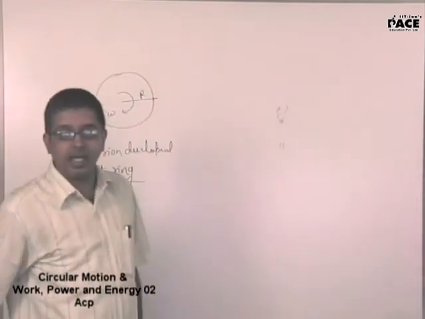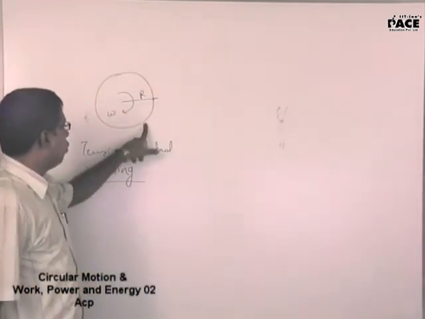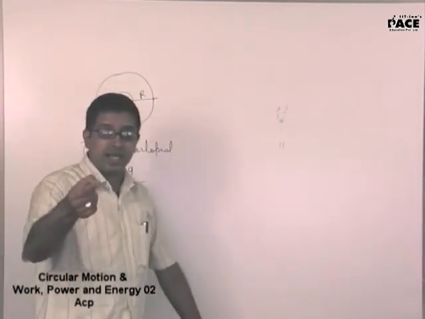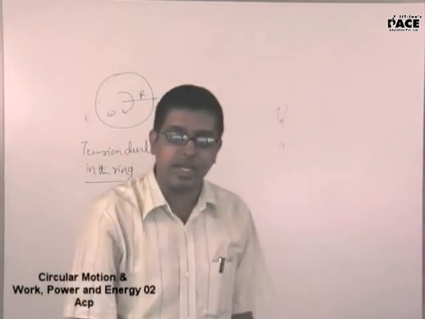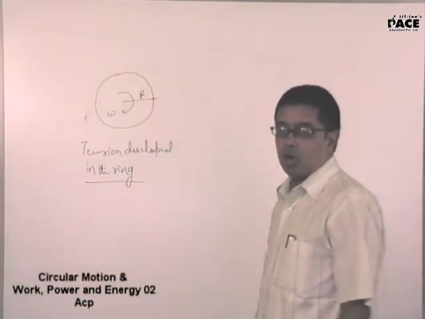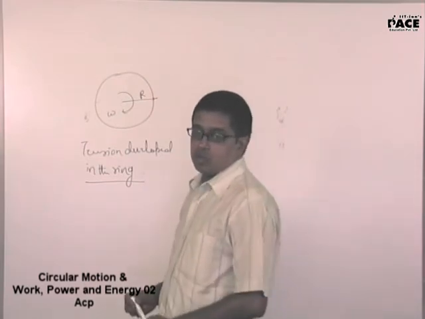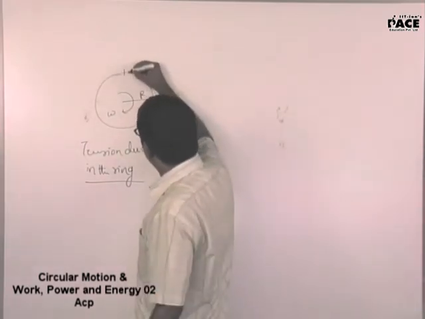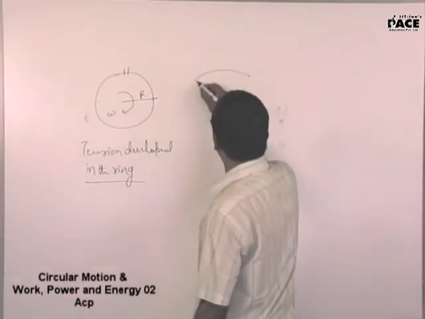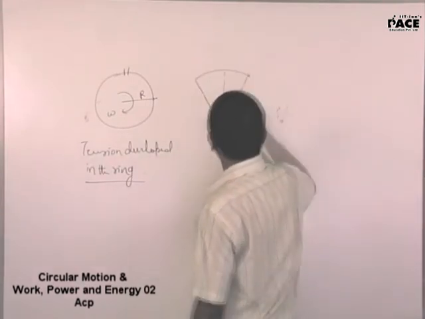Now the same is the job even with this. Who is providing the required centripetal force for this ring to rotate? The mechanical strength developed in that particular material, the tension. That mechanical strength will be called the tension developed. So how do you justify that? Take a very small element. I will amplify the diagram of the small element. It will be like this.